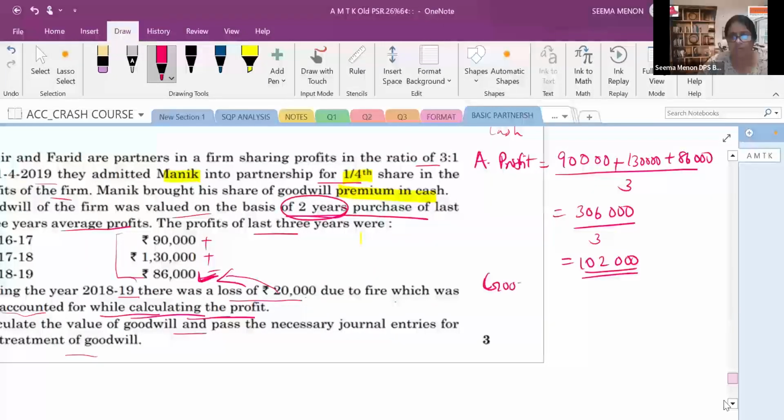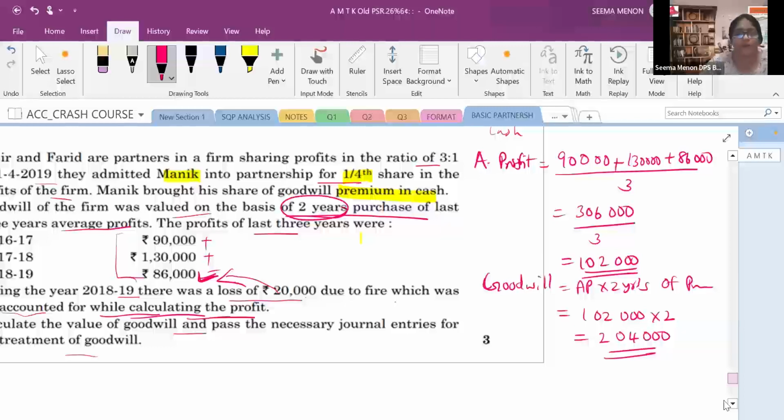So you will write goodwill is equal to average profit into 3 years, 2 years of purchase. That also we will be doing. Now, 1,02,000 multiplied by 2. So find out that 2,04,000 you will get. This is the firm's goodwill. Now we have to find out Manik's goodwill.